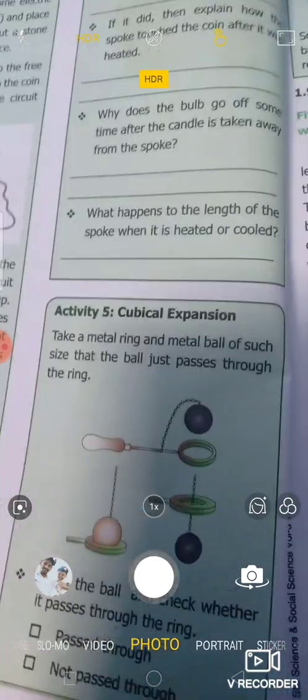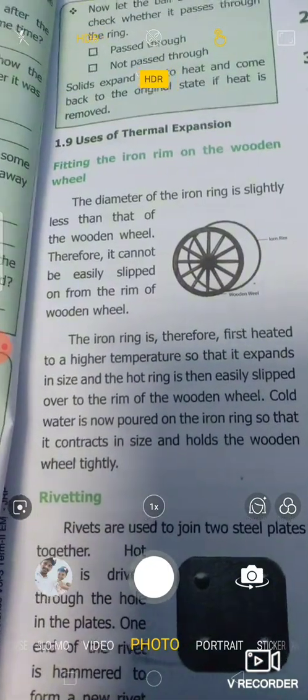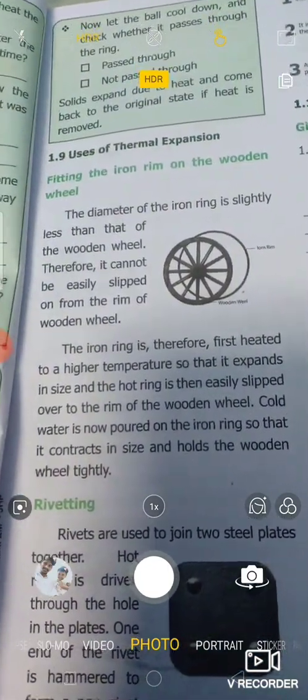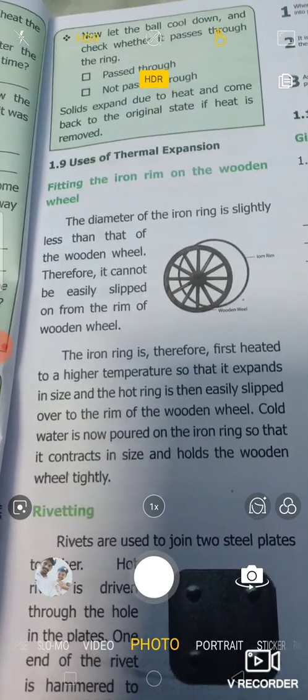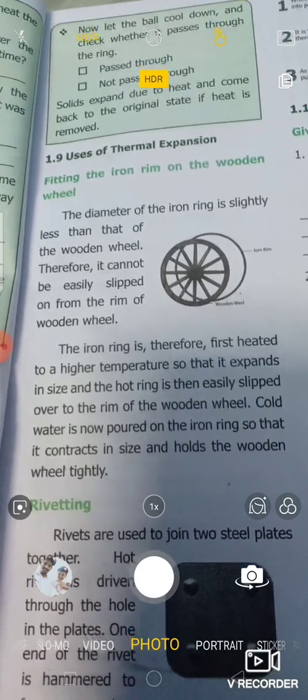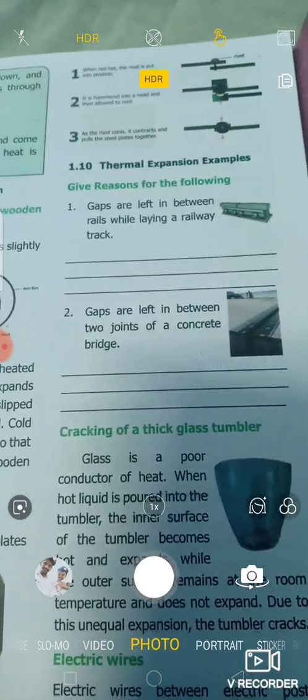They have given you activities for linear expansion and cubic expansion in your textbook. You can go through them, and these activities are explained on YouTube. You can go through and see the experiment. Next we are going to see the uses of thermal expansion. Fitting the iron rim on the wooden wheel is the first use, and riveting is the second use. If you ask your father about these things, they will happily and beautifully explain to you. Thermal expansion examples are given.